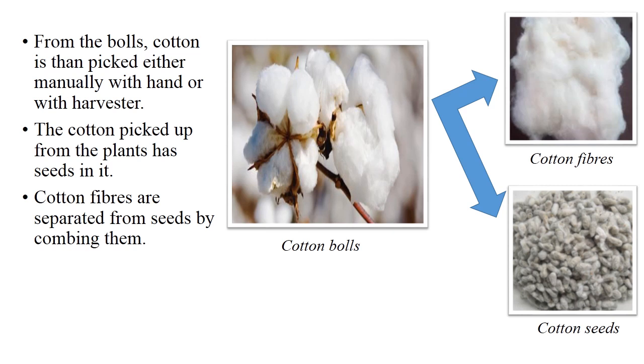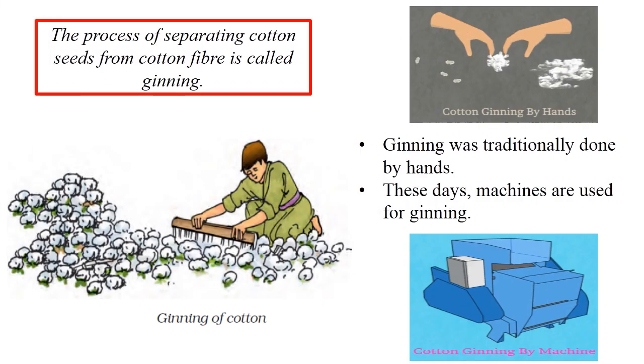Cotton fibers and cotton seeds are separated by combing them, and this process is called ginning of the cotton. The process of separating cotton seeds from cotton fiber is called ginning. Ginning was traditionally done by hands. However, these days well developed machines make work easy. This is how we get cotton fibers.